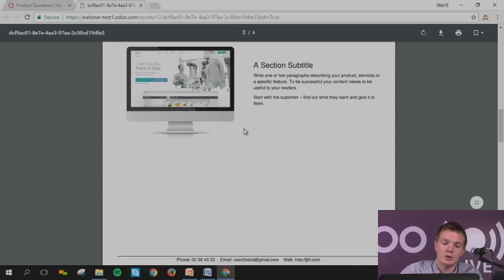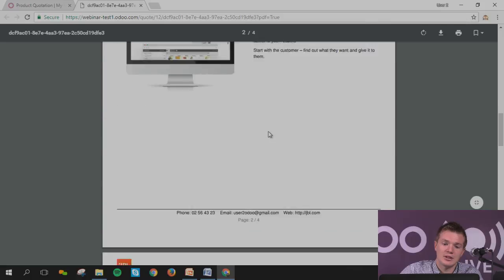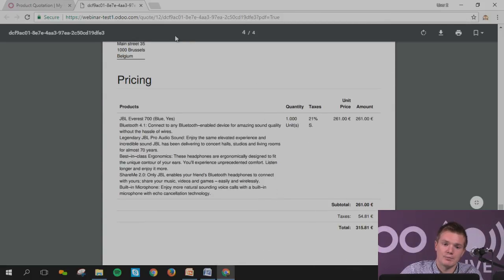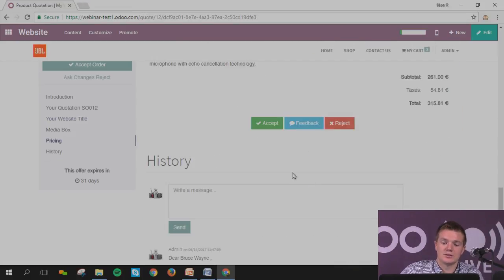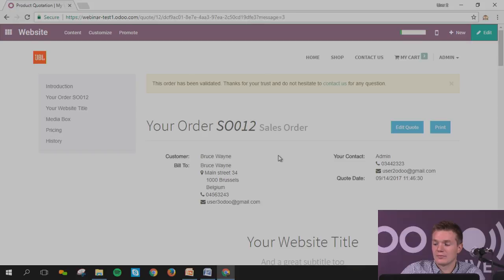Of course the media box won't be in here. You need to erase this, but then you can have a nice form. And of course further down you can have all the information again. And there you go. Of course it confirms it. That's quite nice as well, just with the signature Bruce Wayne, like Batman, and there you go, it will confirm.